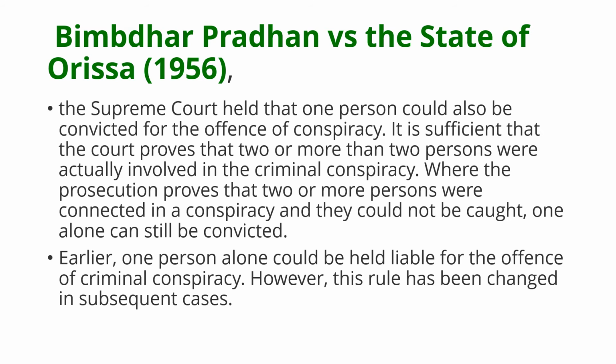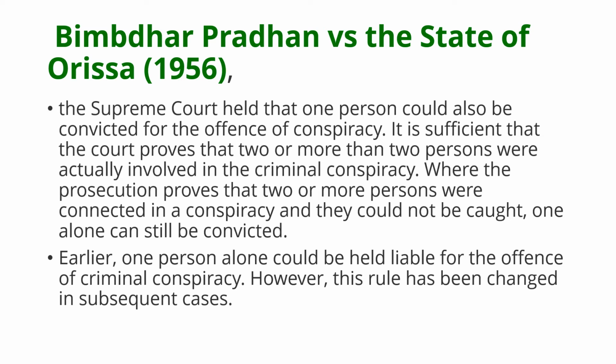Now, there is a case of Bimbidhar Pradhan versus State of Orissa, of the year 1956, in which the Supreme Court has held that it is not obligatory to prove a large group if we want to convict someone under the offense of criminal conspiracy.